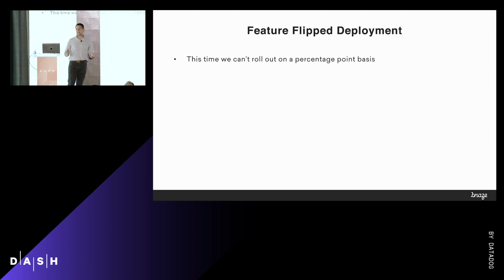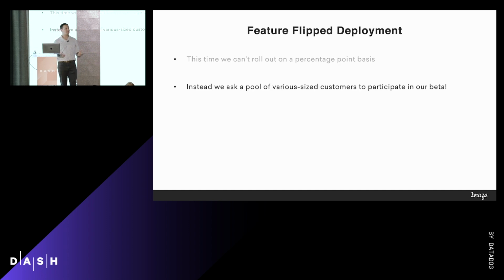Like I said, we used feature flippers for this. But in this particular case, we can't use them on a percentage basis, unfortunately. If a marketer wanted to send 10 million cards, they don't want just 1 million of them to randomly go to some random pile of users. That's not what you want here. So instead, we asked a pool of various size customers, some small, some medium, some very large, to participate in the beta of this feature with us.